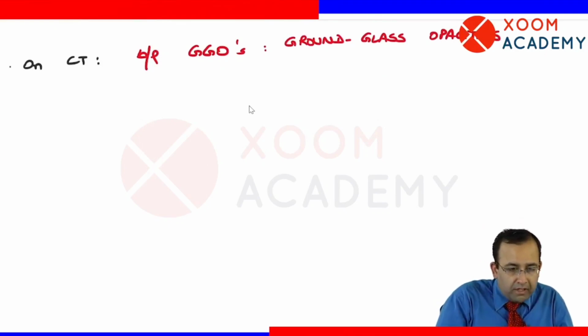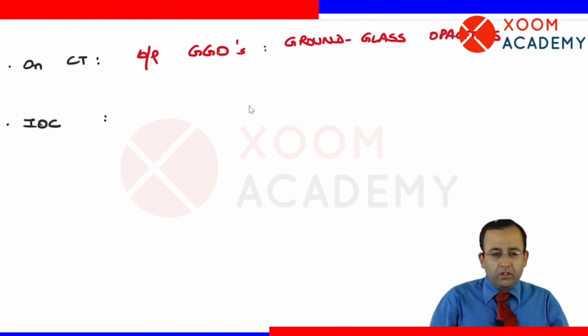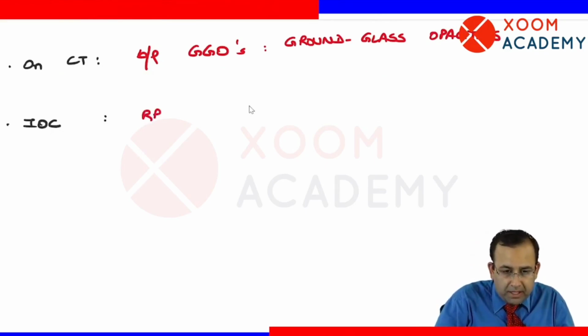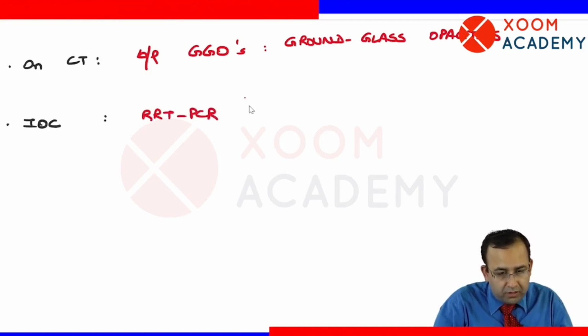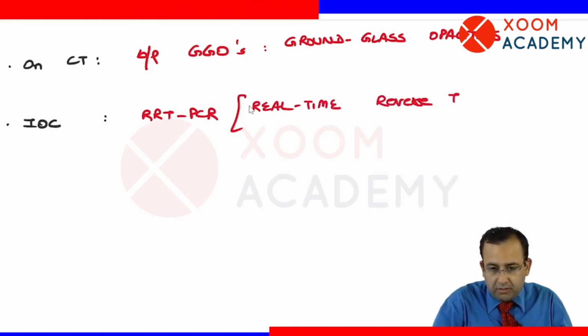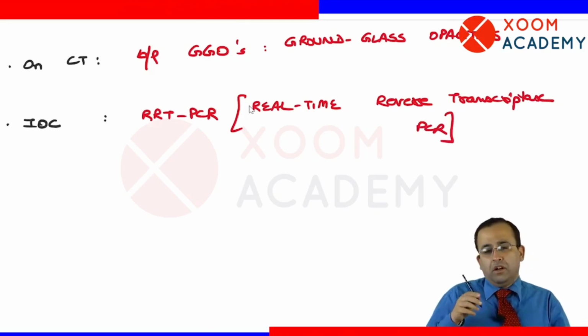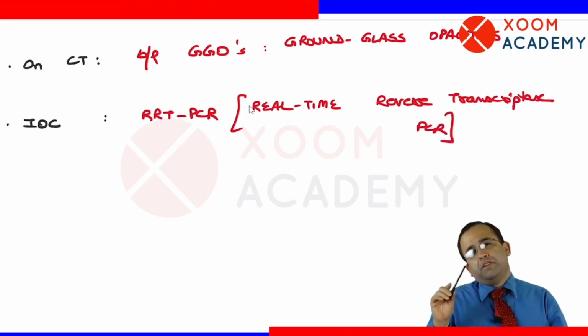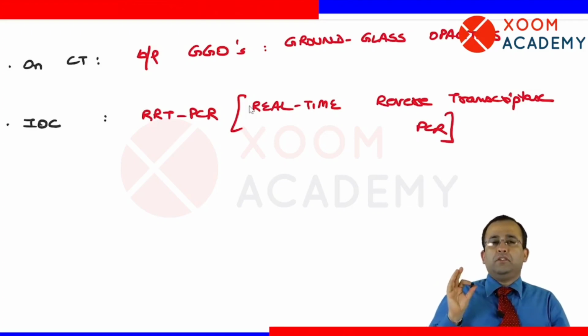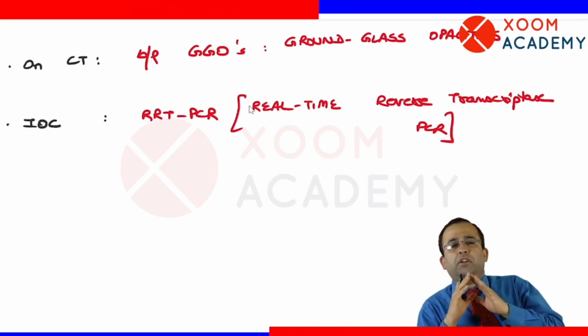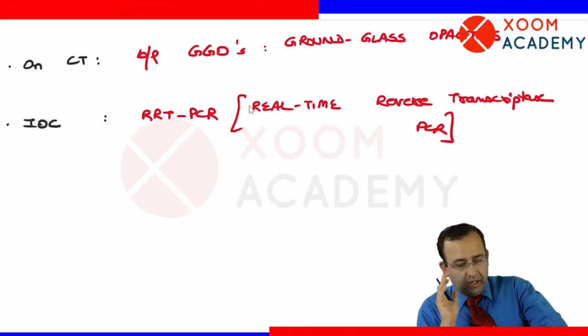Next, investigation of choice. The investigation of choice for COVID-19 illness is RRT-PCR, that is real-time reverse transcriptase PCR. This is COVID-19 illness.